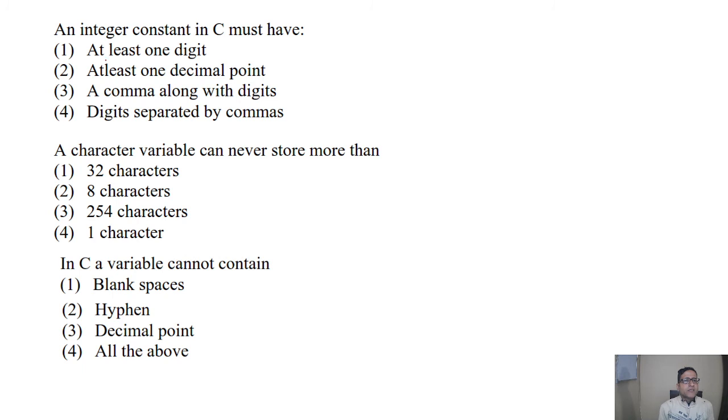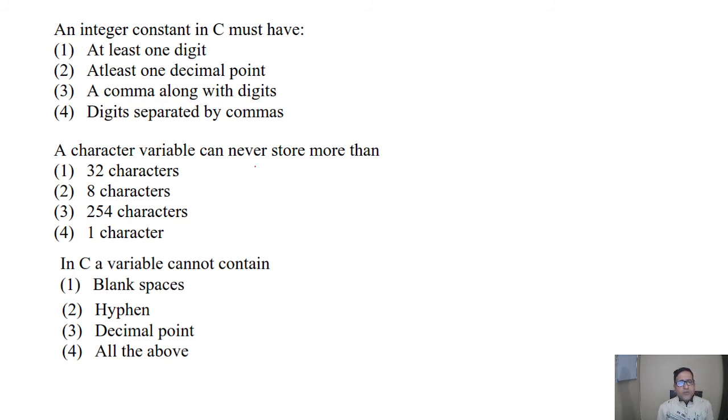Next question is, an integer constant in C must have. We know that an integer constant in C must have at least one digit. At least one decimal point is wrong, because he is asking about the integer, not float. A comma along with digits is also not allowed. Digits separated by commas are also not allowed. So answer will be at least one digit.